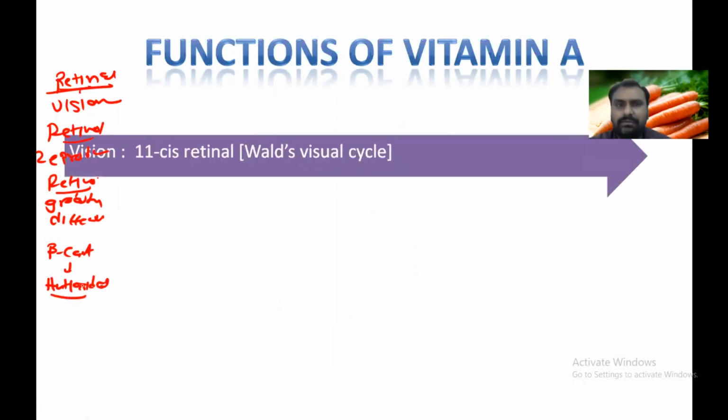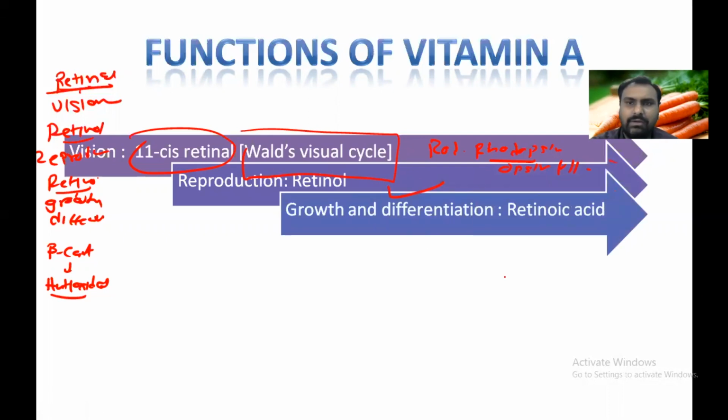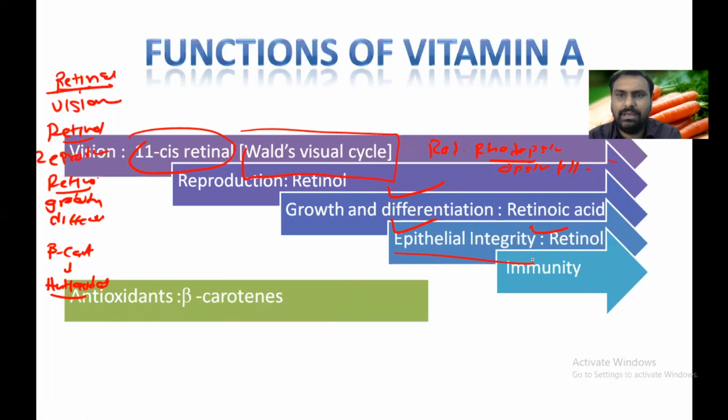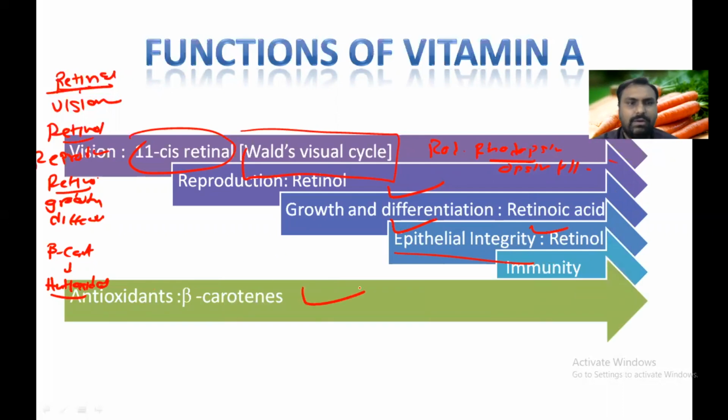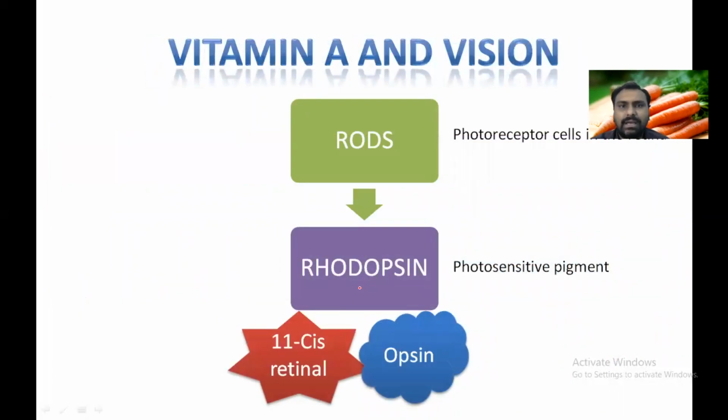So vision, which form of retinal? It is 11-cis retinal. We will see in a few minutes about the Wald's visual cycle. So in rods, there is rhodopsin, which is made up of opsin protein and 11-cis retinal. Then retinol has a role in reproduction. Retinoic acid has a role in the growth and differentiation of the tissue. Retinol also has a role in epithelial integrity and immunity, while beta carotene has a role as an antioxidant. Okay, and glycoprotein synthesis.